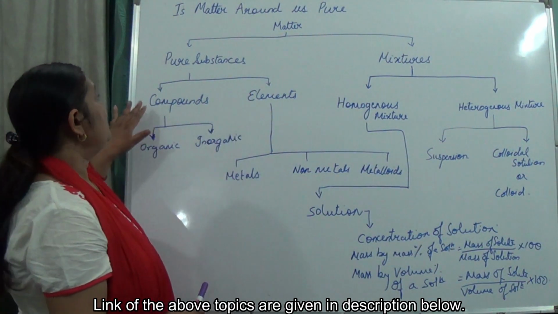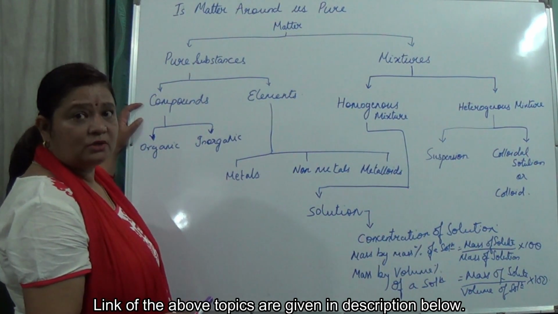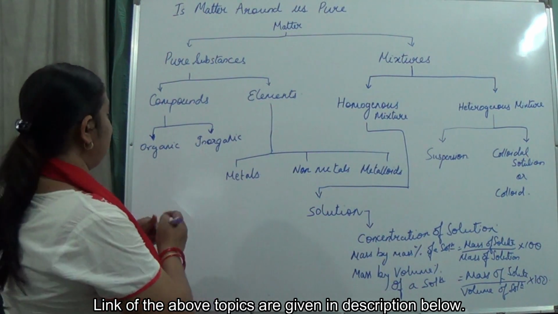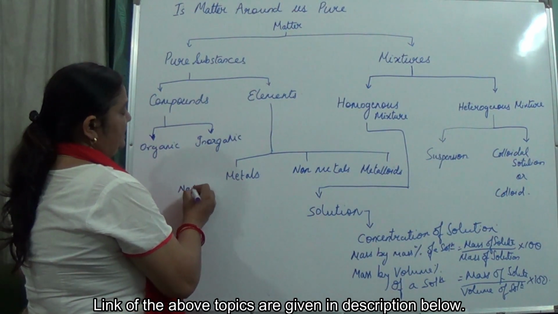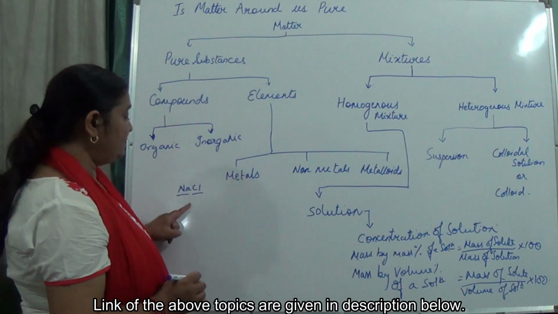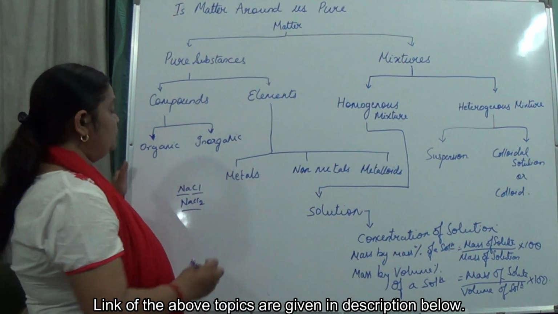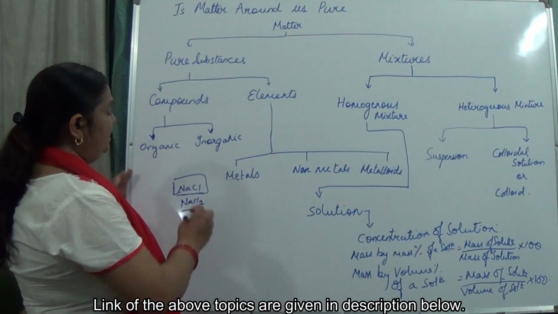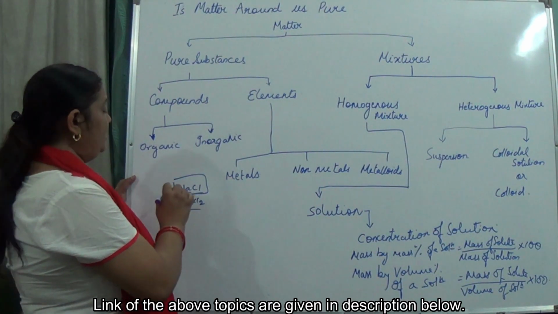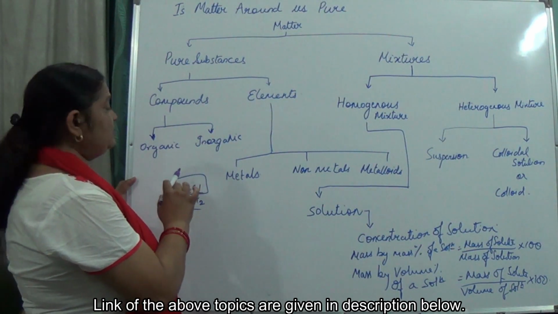Compounds and elements. So what are compounds? Compounds are the substances which consist of elements present in a fixed proportion by mass. Like if we are saying sodium chloride, we write NaCl. It means one atom of sodium and one atom of chlorine have formed sodium chloride, and it will be like that always. It will not be NaCl2 or any other thing. So this defines the compound. If we are saying sodium chloride, we will have NaCl only, nothing else.